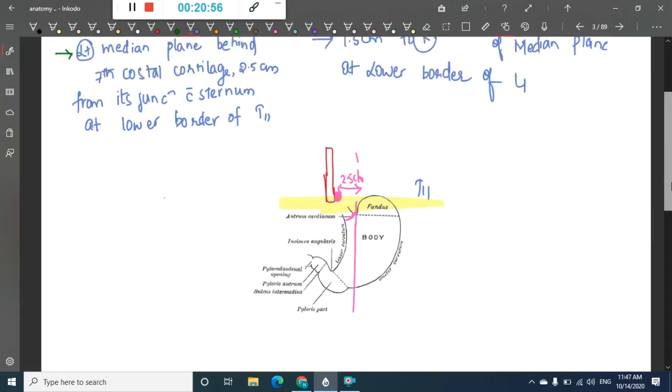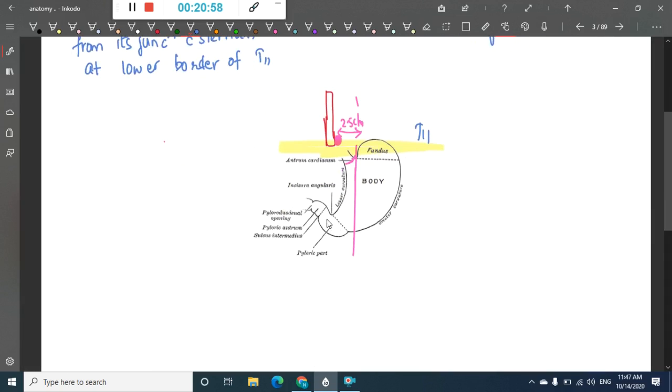So if you take this into consideration, here you have the L1 vertebra, and this is the median line. Then it is 1.5 centimeters right of the median line. You can see this pyloric end.